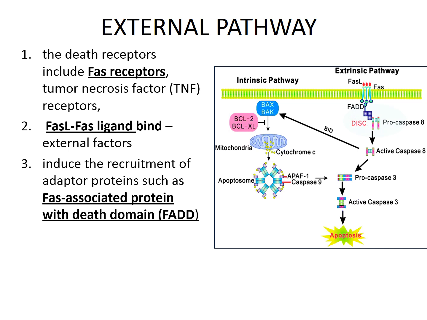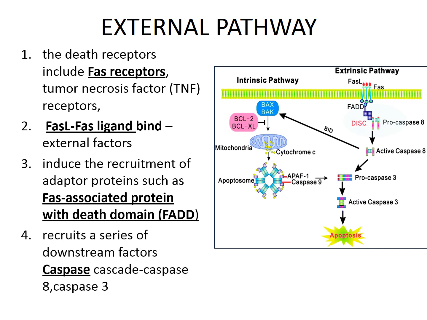The activation of this led to the activation of an inactive form of caspase. As I said, it is present in an inactive form, that is procaspase. Here we have procaspase 8, which is activated to active form caspase 8, and this caspase 8 by autocatalytic process and multiplication of the caspase effect lead to the activation of procaspase and active caspase 3, and this caspase 3 is a common pathway for execution from both extrinsic and intrinsic, and it will lead to the process of apoptosis.